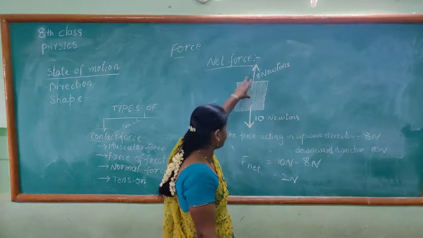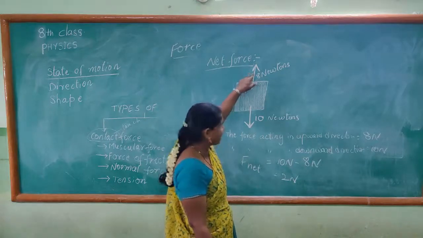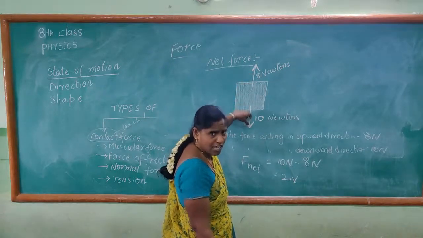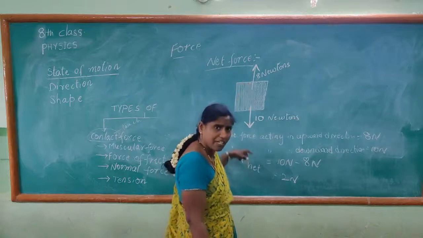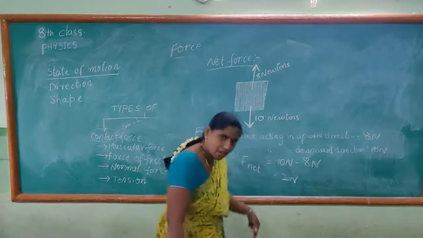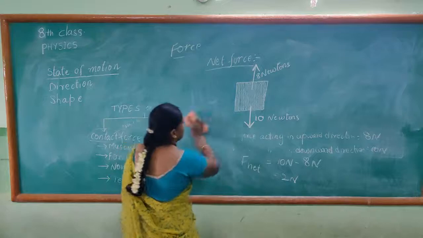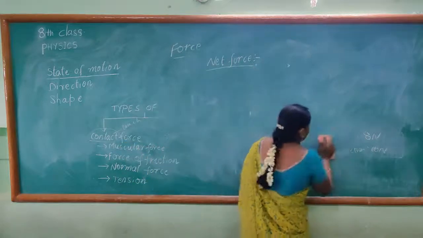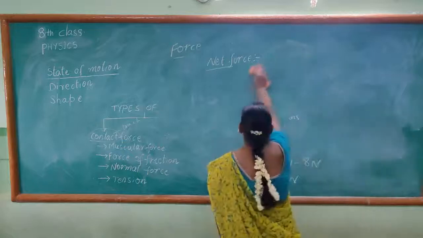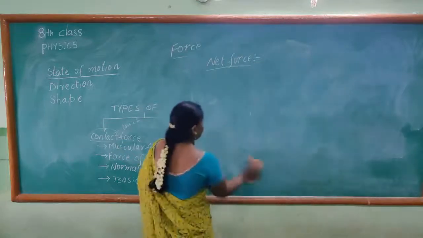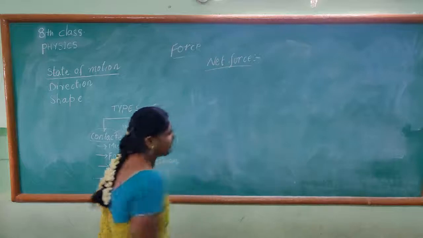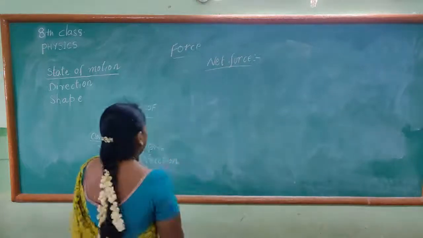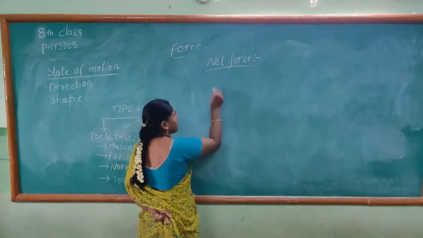Now, here the upward force is lesser than the downward force. The downward force is having more force. So the body moves upwards or downwards? The body moves downward. Next, take another body.